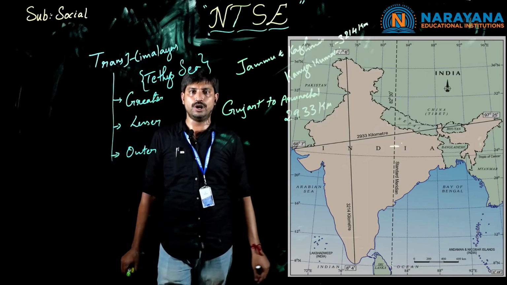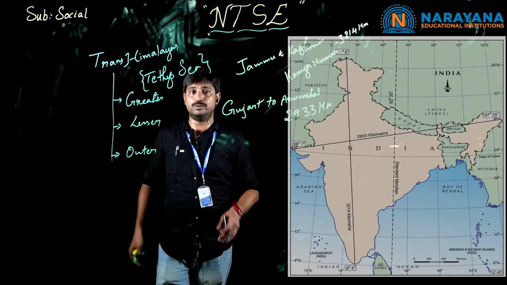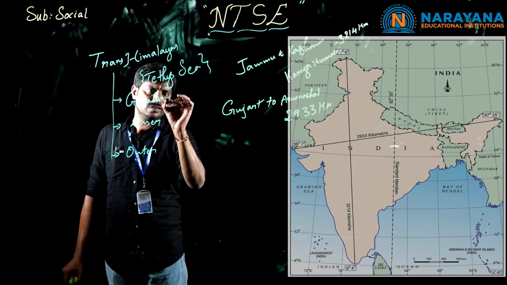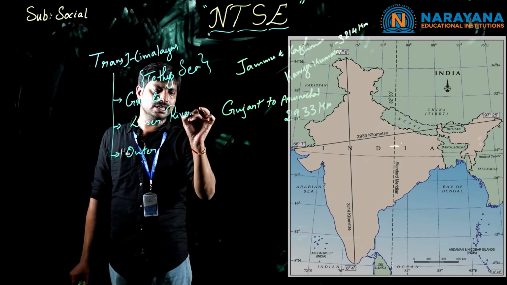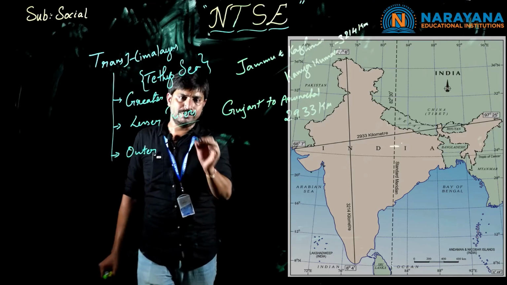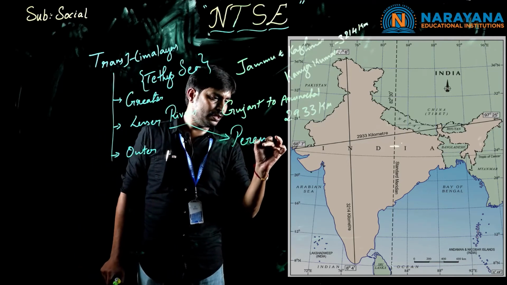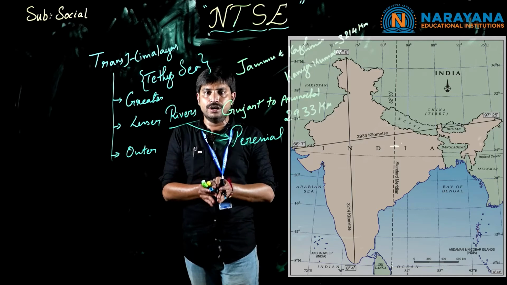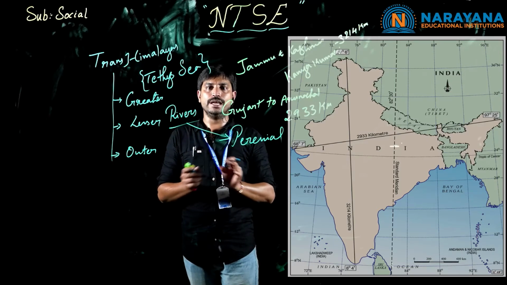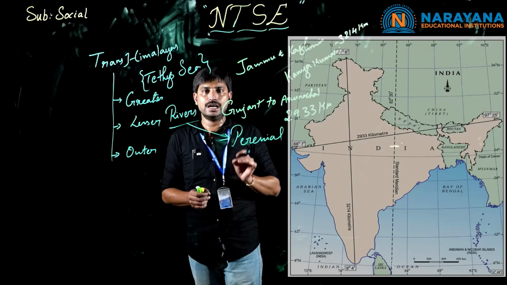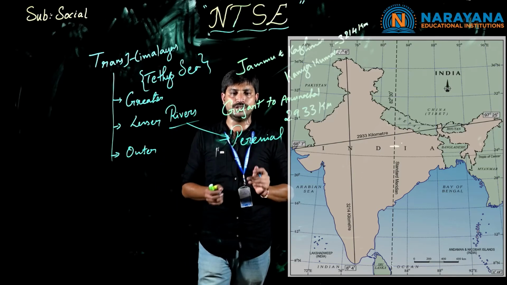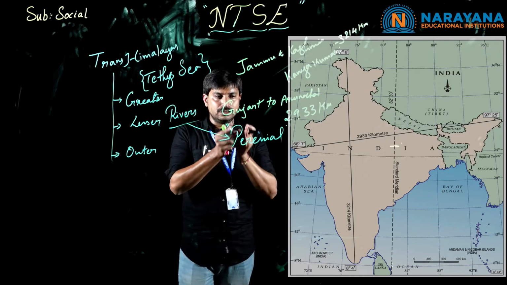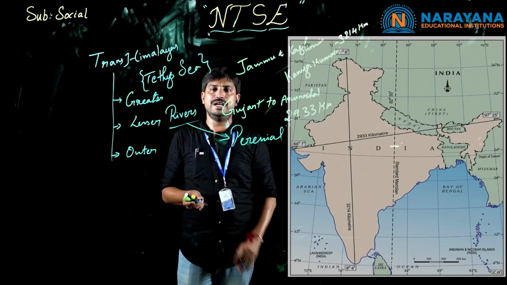Here we have to know one more important point, children. In later classes we will discuss the Himalayas in depth, but from the Himalayas three major rivers originate, which we call perennial rivers. What is the meaning of perennial? The continuous flow of the river throughout the year is called a perennial river. What are those perennial rivers? They are interlinked with the Indian major relief features.